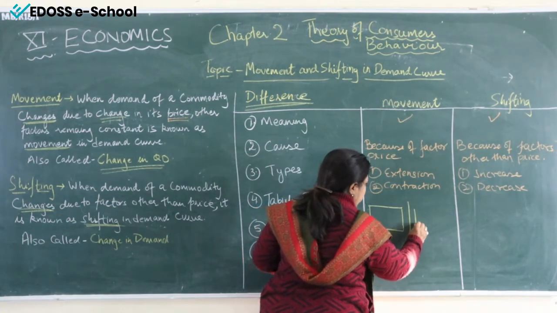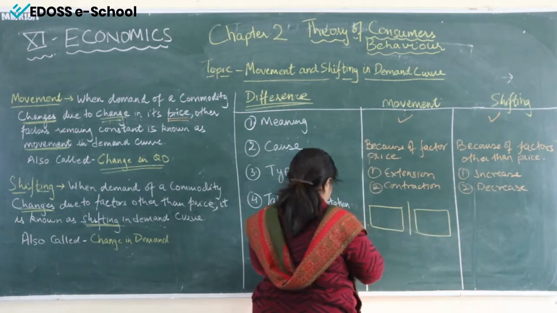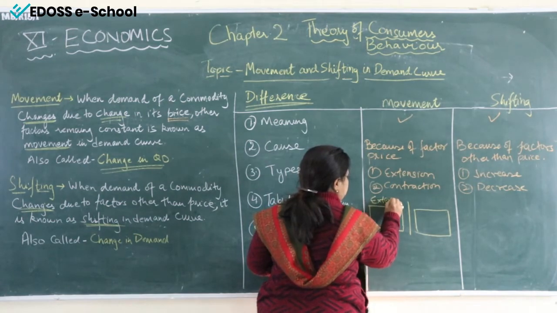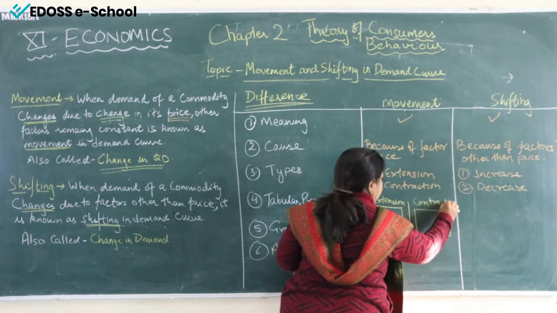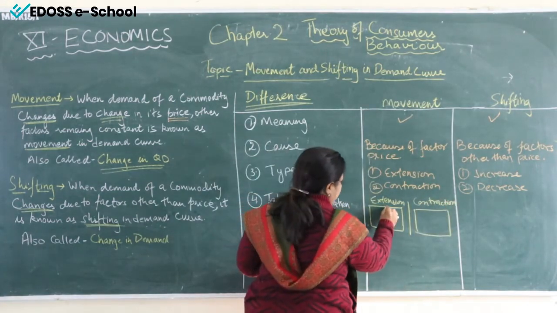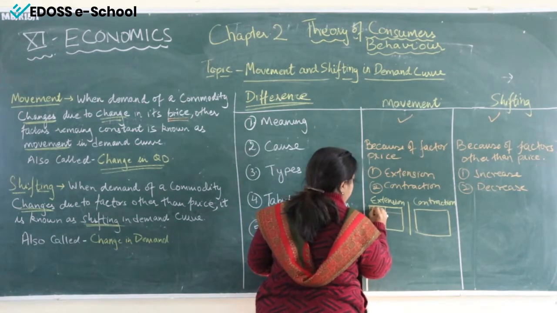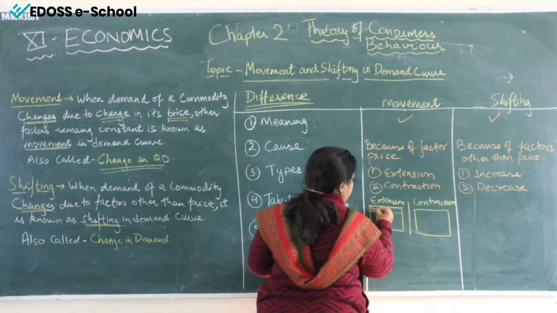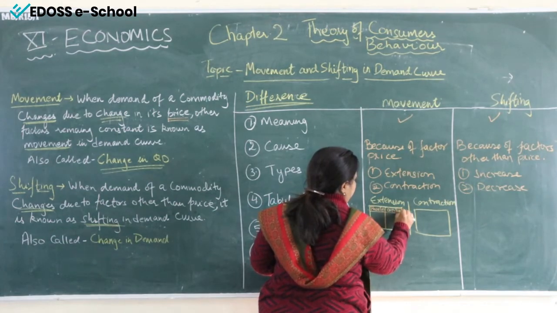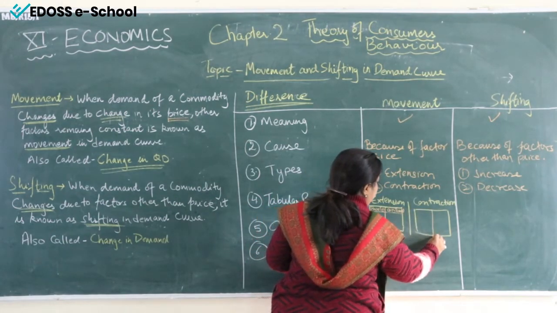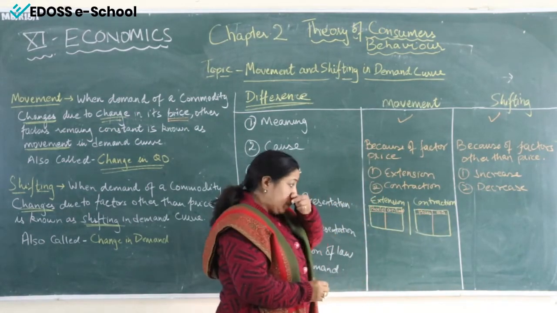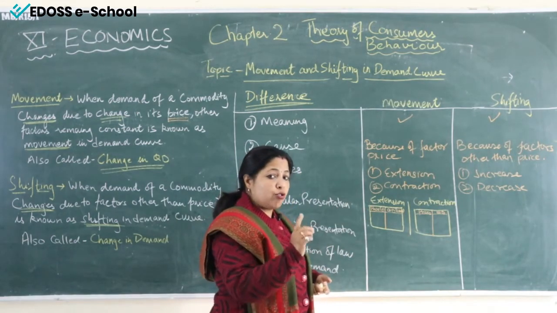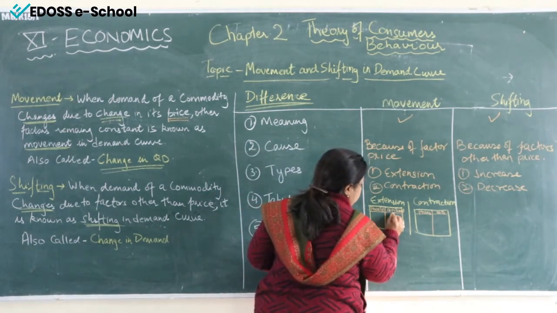Here is the table. Here this table is for extension and this is contraction. Okay. And when we draw the table, we divide it into two parts. Here we write prices, price of the commodity. Here we write quantity demanded in units. Similarly here prices and quantity demanded. Now what does the extension show? Extension shows increase in demand. So when demand will increase, so let us take 10 and 20.